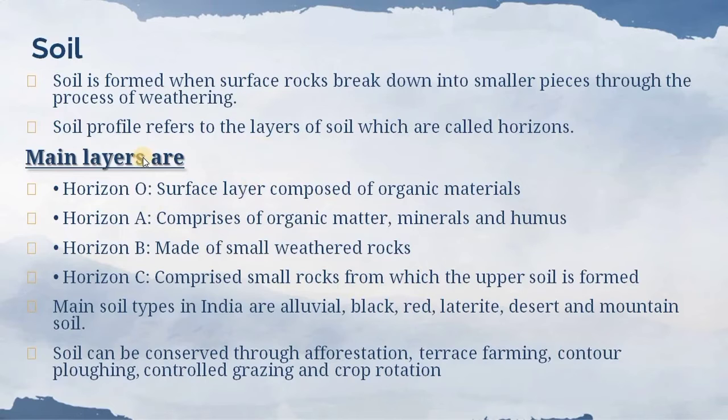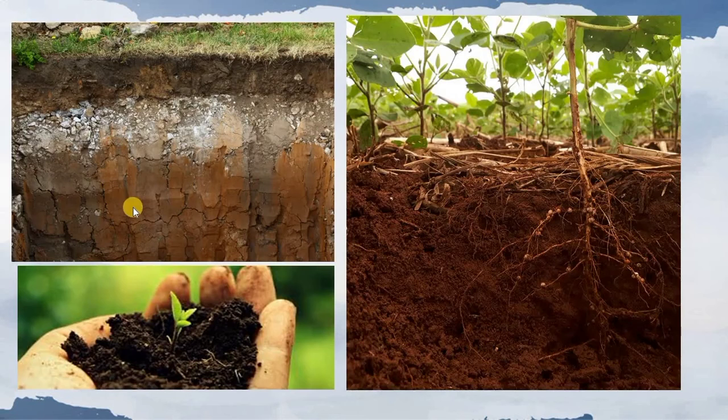Now let's learn about the soil. You can see in this picture, this is soil. And what is soil? The thin uppermost layer of the earth's crust in which plants grow is called soil. Soil consists of organic and inorganic materials, water and air. There are different types of soil, students, like laterite soil, desert soil, mountain soil, black soil, red soil. These types of soil are found in India.